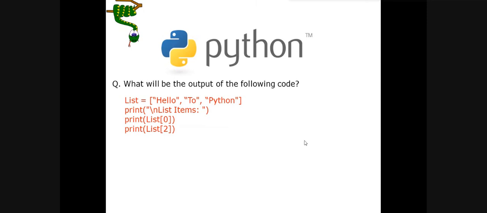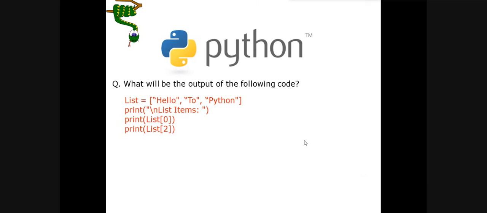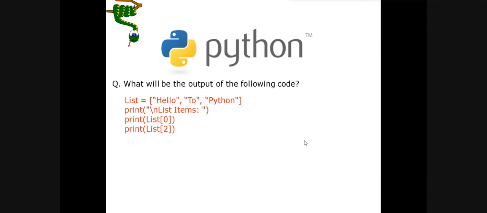Yeah, as we have discussed, the index value starts from 0 and goes to the last value minus 1. So here the index values of these three values will be 0, 1, 2. At the index value 0, the value is hello. At the index value 2, the value is Python. So the output will be hello Python. At the index value 1, the value 2 is there, so we have not included that value in the output. So this will be the output of the program.